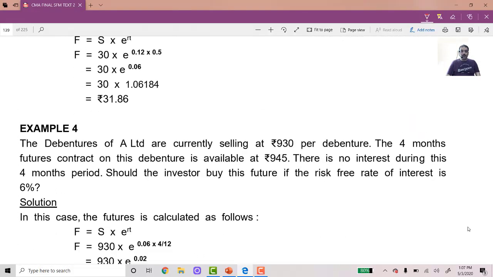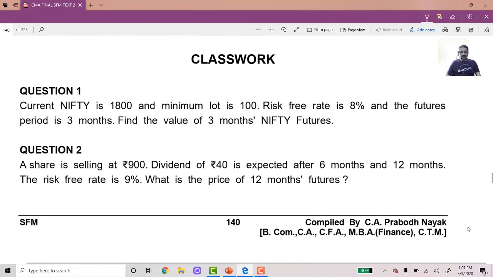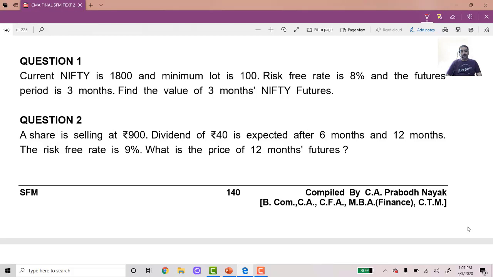Let us take the first question, page 140. Current Nifty is 1800. That means Nifty is at 1800. Minimum lot size is 100 rupees. That means each contract is made up of 100. Now, risk-free rate is 8%. That is R is equal to 8%, 0.08.